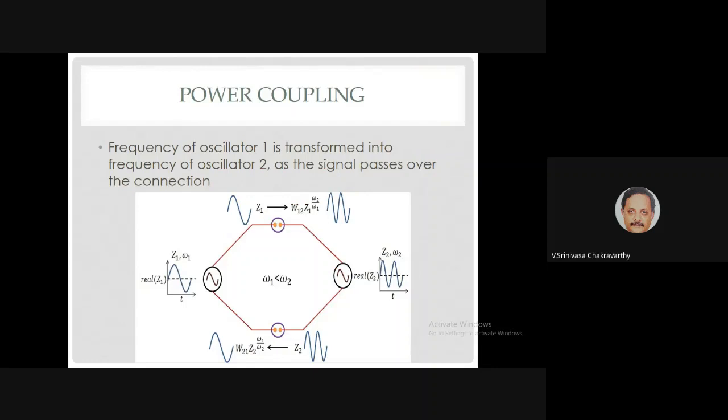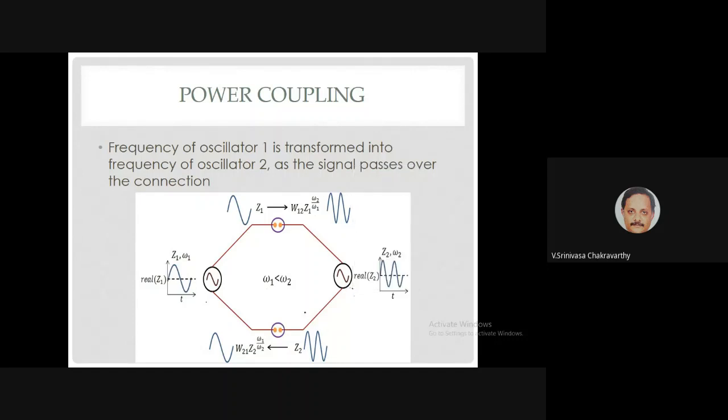So what does that mean? I have an oscillator at omega 1, another oscillator at omega 2. Let's say omega 1 is less than omega 2, so a slow frequency and a fast frequency. This fellow sends a signal to the next fellow, and there's a coupling here. At the coupling, Z1 is converted like this. You multiply with some coupling coefficient, W12, but raise Z1 to the power omega 2 by omega 1. This is the signal that is sent to oscillator number 2.